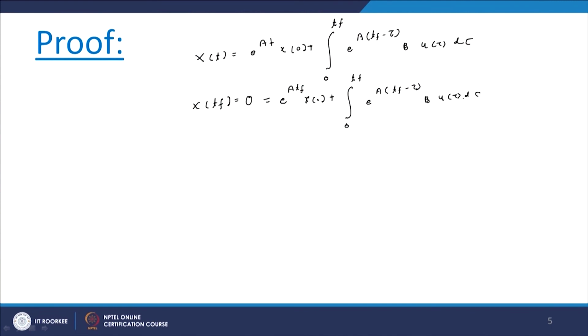Now we can write down the equation of x naught as x naught equal to minus integral from 0 to Tf.